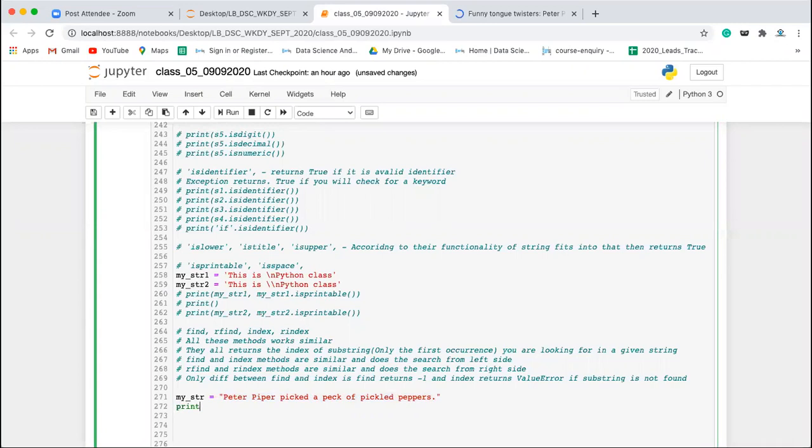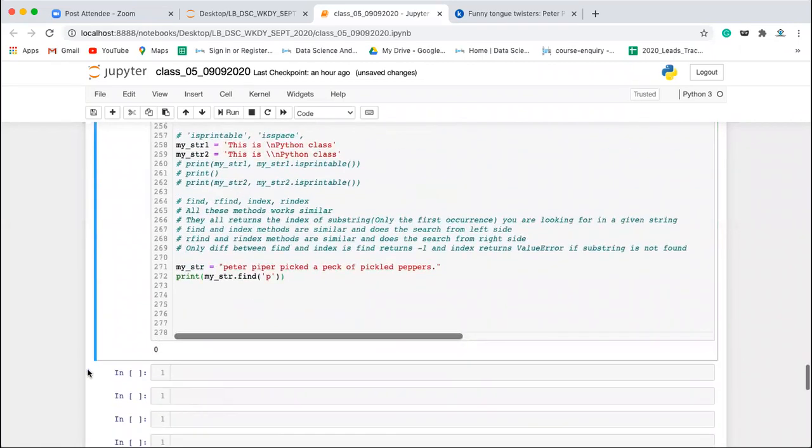Now if you want to count how many times this p is repeating here, I want to find the first occurrence of the p. So I'll write my_str.find, and I'm checking for p. It will give me the index of the first occurrence of this p in this string. What is the first occurrence of the small p? It is here, so it will give 0.